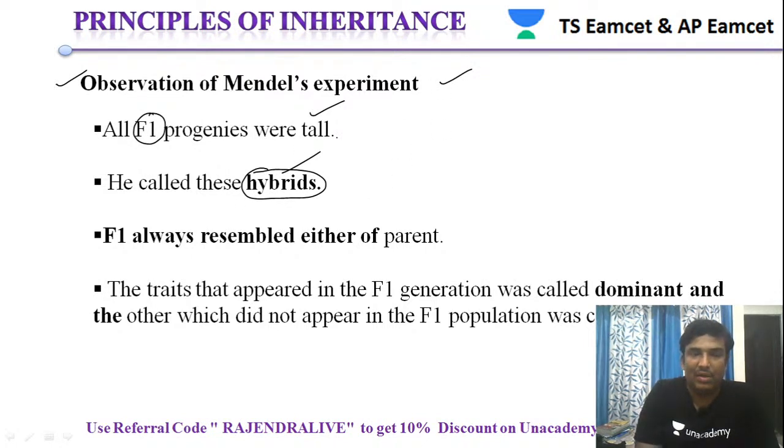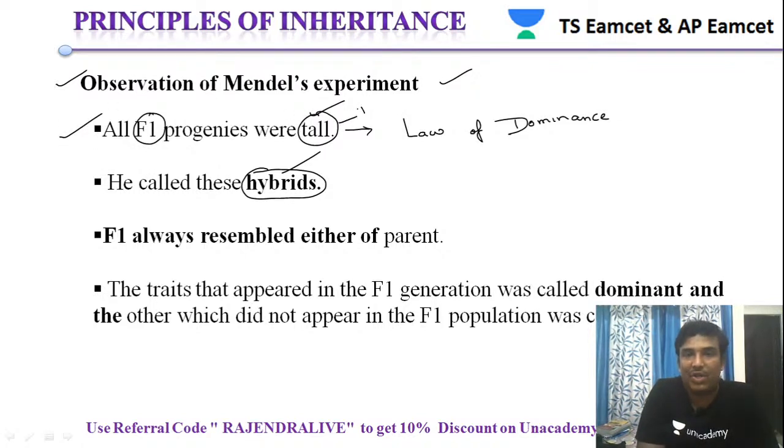The law of dominance is totally based upon the results of the F1 generation. It came because of the observation that all F1 individuals are tall. Of course, we know that tall is the dominant character, and he called these hybrids.